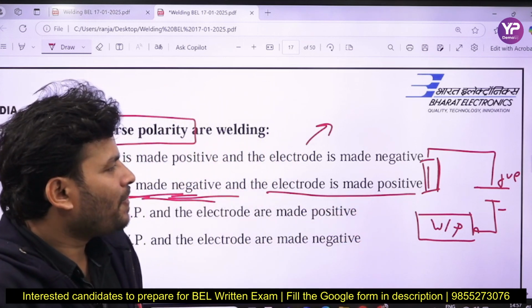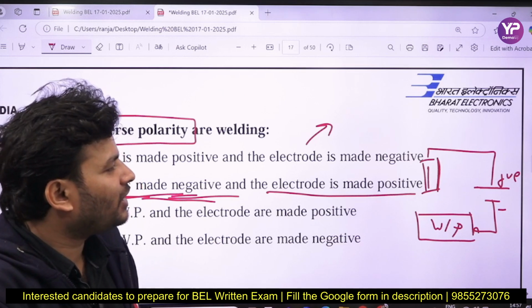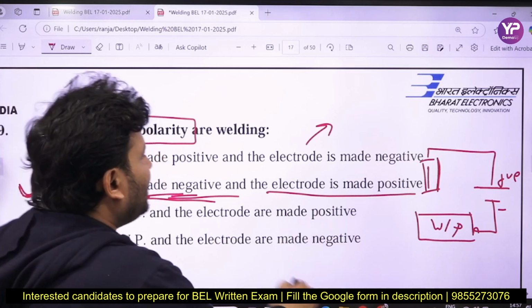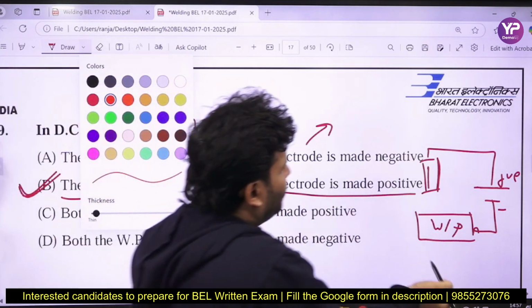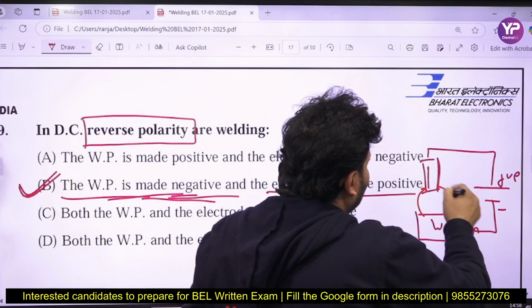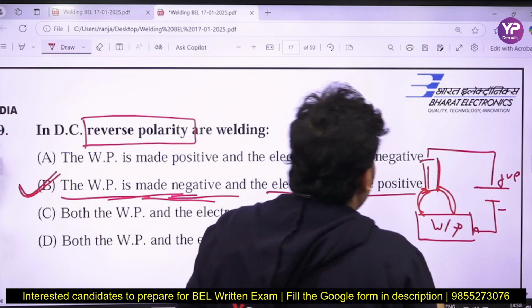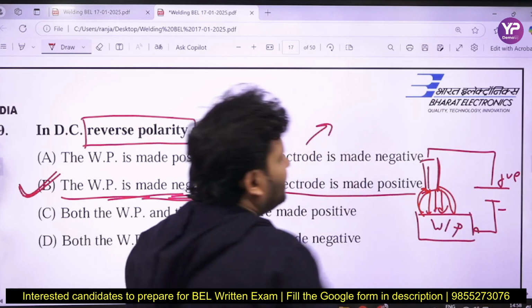You can say in this case how much amount of heat is going to be generated over the workpiece. Here the negative terminal is connected with the workpiece, so electrons will go on that one, right? Negative ions will go on the electrode and positive ions come on the workpiece. So which one has high kinetic energy, my dear friends?